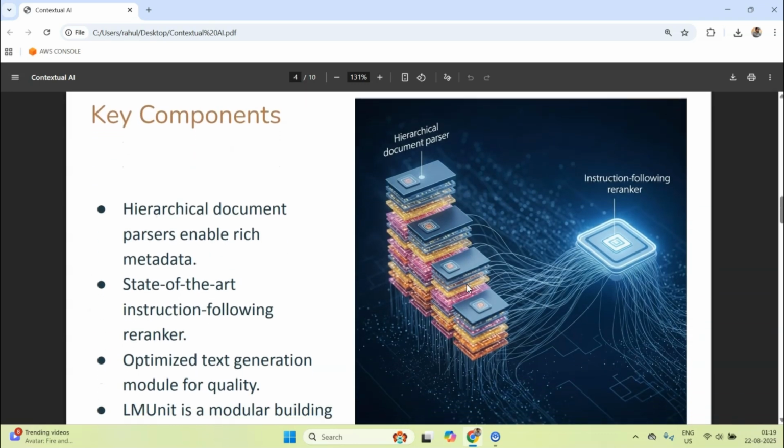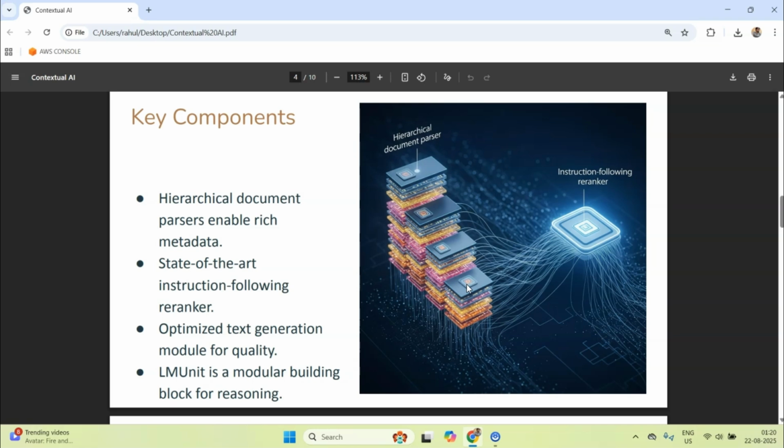Okay, so what are the key components that are offered by Contextual AI? I feel the first one is the parser, and they have invested a good amount of time in creating this parser module. If you don't want to use the entire Contextual AI platform, you can just use their parser module, and the rest of the pieces of the RAG system you can use on your own, right? Because in many cases the parser is something that is difficult. So you can call their API, and I'll show you how you can do that in a moment, and you can just utilize their parsing capability.